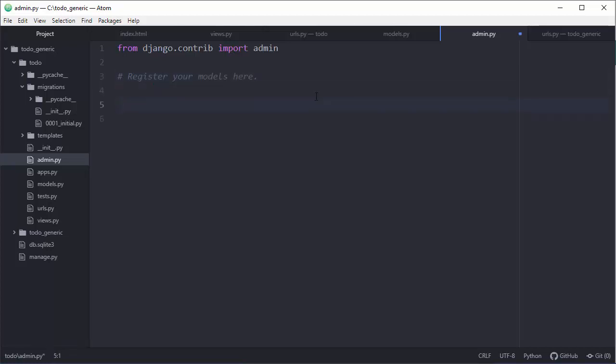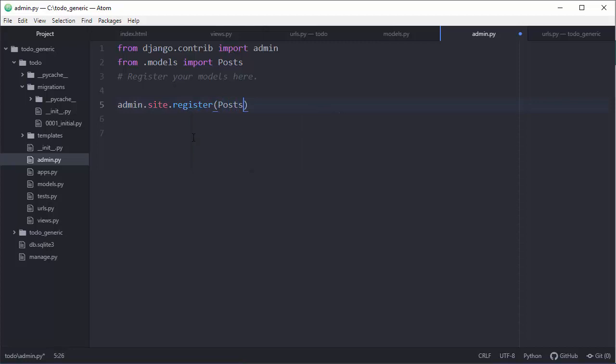So what you need to type is first from .models import Post. So that's what you need to do. Okay, and down there you need to say exactly this. To the administrative panel site, you need to register something, and that something will be Post.